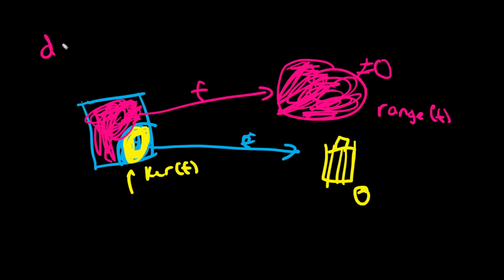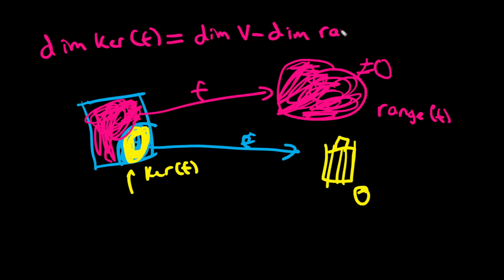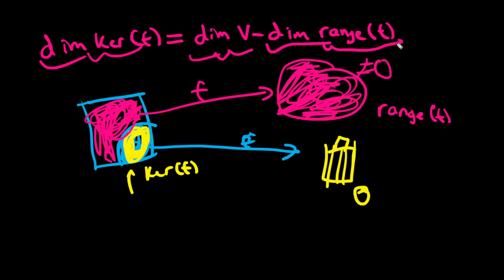Well, this equation is basically saying the dimension of whatever's in the recycle bin is the dimension of our originating vector space minus the dimension of the information we want to keep, the range of the space. The rest of the vectors are just sent to zero, they're just destroyed. So the dimension of the things that are destroyed is the dimension of what we have originally minus the dimension of the things we want to keep. So that's a more intuitive way of looking at it.